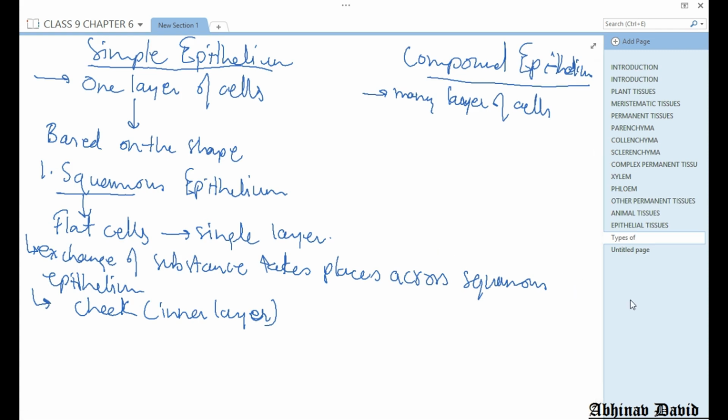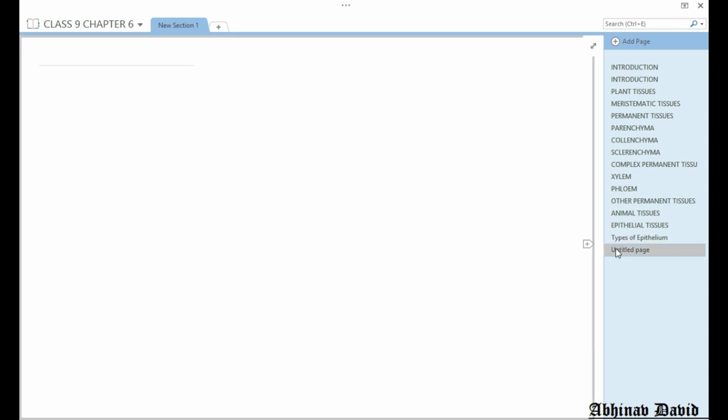Now let us talk about the next one, that is the next simple epithelium, and that is cuboidal epithelium.